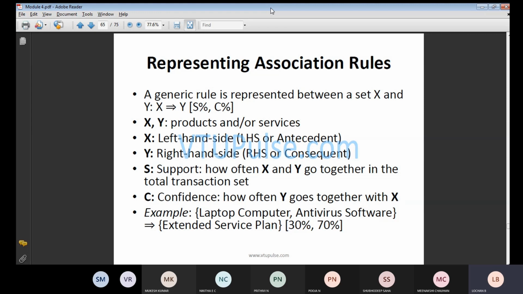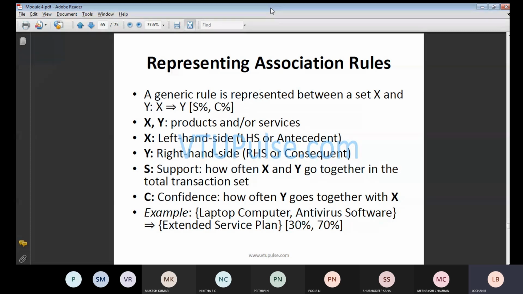C is nothing but your confidence. So confidence: how Y will be depending on the X variable, or whether X is dependent on the Y variable, all those things we will be checking in this particular case. So for example, if you take laptop computer, antivirus, which implies what you are going to get, a service plan. So either you may get 30% or you may get 70%. These are the possible combinations they are going to form.